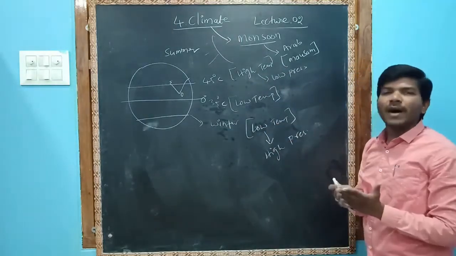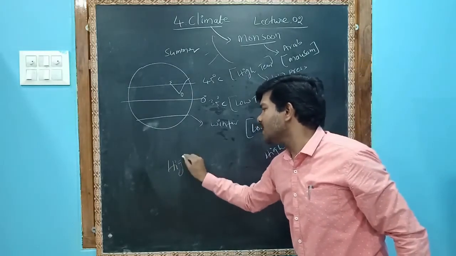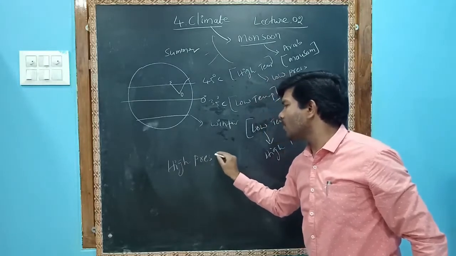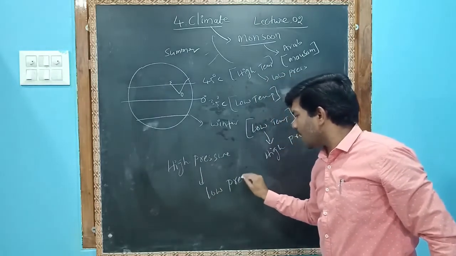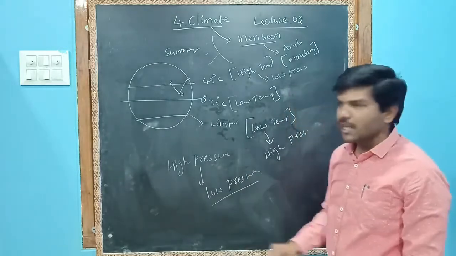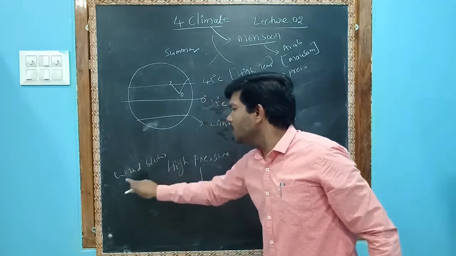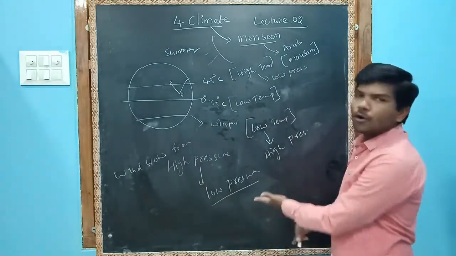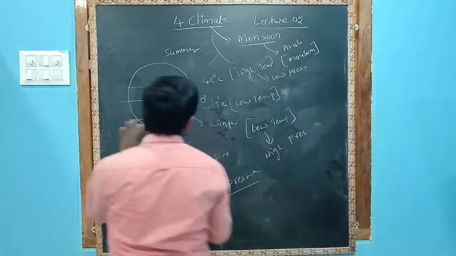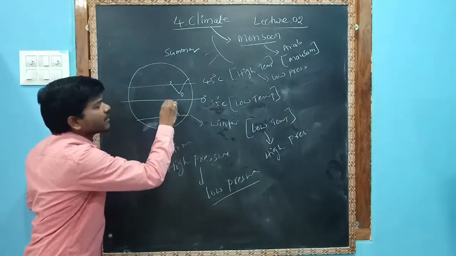So what is our formula? Our formula is that wind blows from high pressure area to low pressure area. I am writing here: wind blows from high pressure area to low pressure area. Now let us see here. So the winds are blowing to the equator.